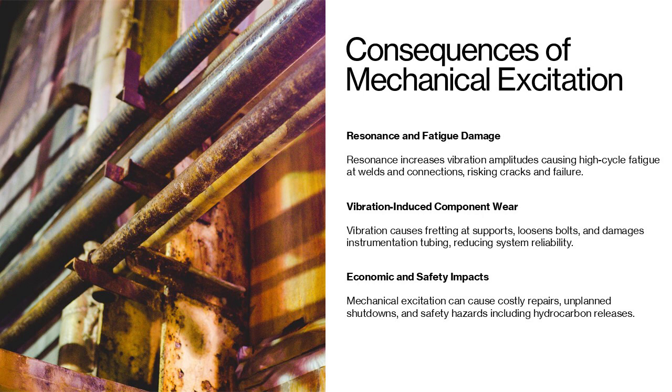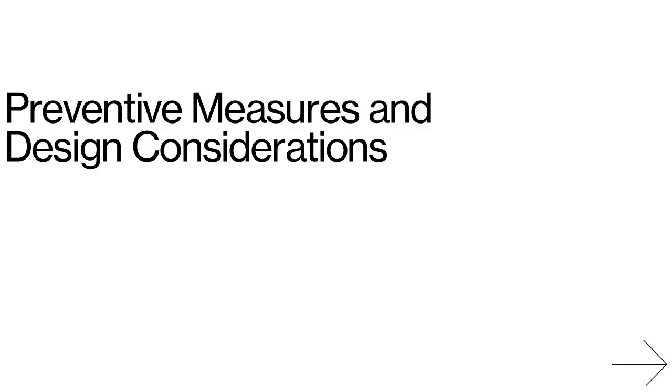In addition to fatigue, vibration can cause fretting at supports, loosening of bolts, and damage to instrumentation tubing. The economic impact includes unplanned shutdowns, costly repairs, and production losses, while safety risks involve potential hydrocarbon releases and hazards to personnel. Understanding these consequences highlights the importance of proactive vibration assessment and mitigation strategies during design and operation. Preventive measures and design considerations: strategies for mitigating mechanical excitation.